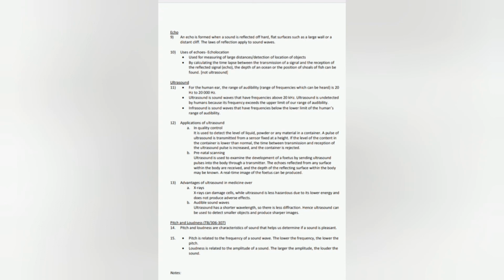Pitch and loudness, TB/306-307. 14. Pitch and loudness are characteristics of sound that help us determine if a sound is pleasant. 15. Pitch is related to the frequency of a sound wave. The lower the frequency, the lower the pitch. Loudness is related to the amplitude of a sound. The larger the amplitude, the louder the sound.